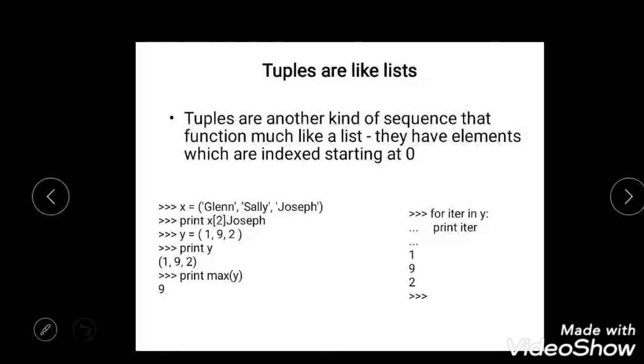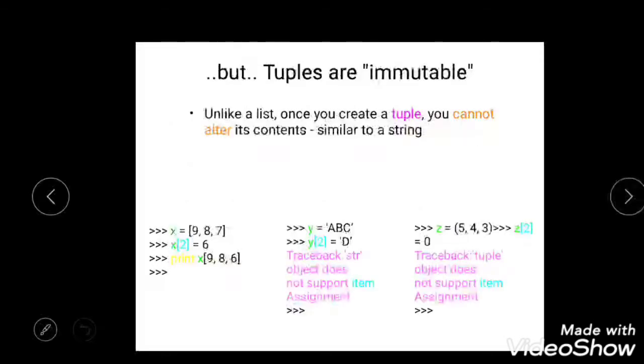Tuples are like a list. They have elements whose index starts at 0. You can see a simple example for this. This we have done already. Tuples are immutable, as I told you. So for a list, on the left hand side you can say x is equal to 9 8 7. So a list is created, and next I try to alter the value in the second position. So 7 is altered to 6.